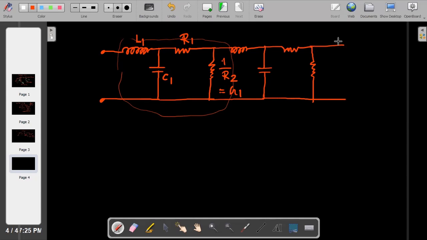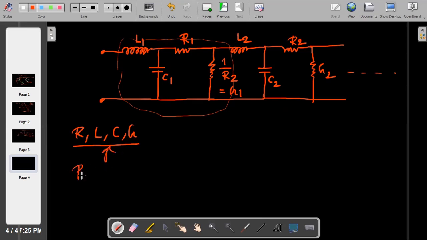And so on. I'm just not drawing the whole diagram. This will be L2, after L1. So this will be C2. Again, this one will be R2. This one will be G2. Like that, it will repeat. R, L, C, and G. These are called the primary constants of the line. Please remember these things. Primary constants of a transmission line.